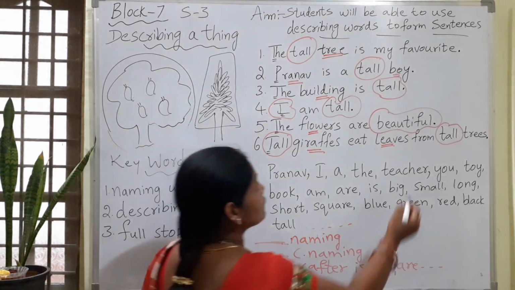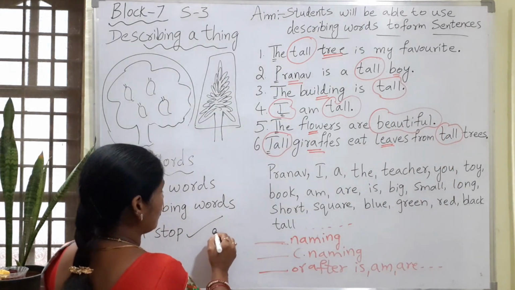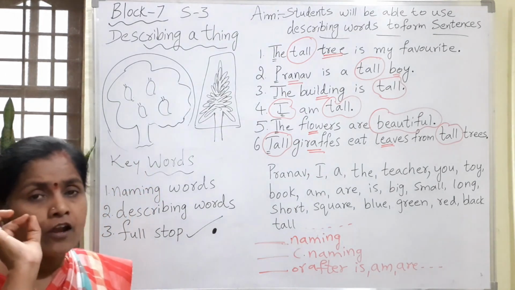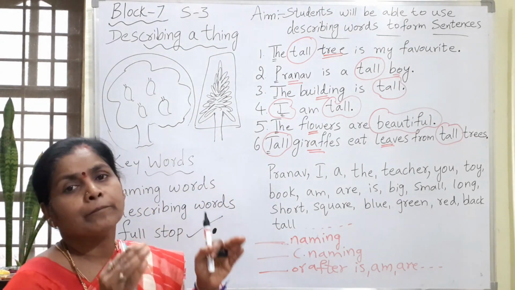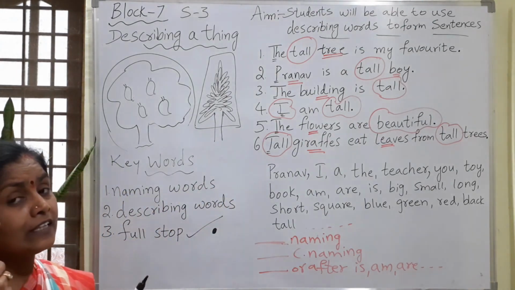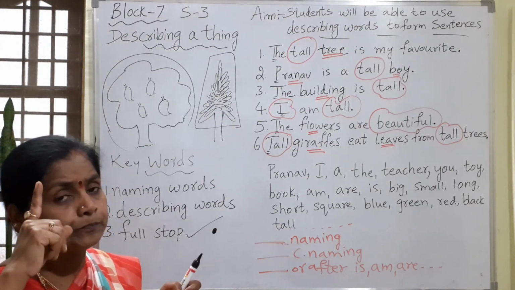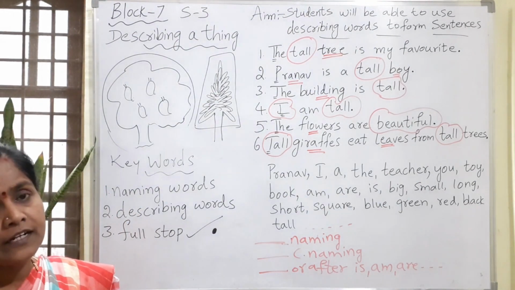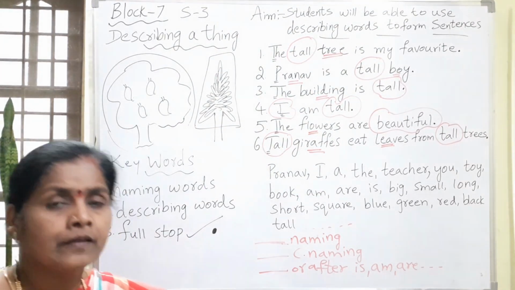So what does this full stop mean? This full stop means a small dot. Already we have dealt with this topic earlier. That dot means that the sentence is complete. Now you may be getting a doubt. In the earlier class I told you that proper naming words, or particular naming words, will always begin with a capital letter. There is a rule that we should always begin the sentence with a capital letter and end with a full stop.